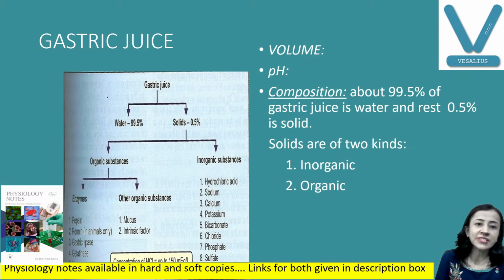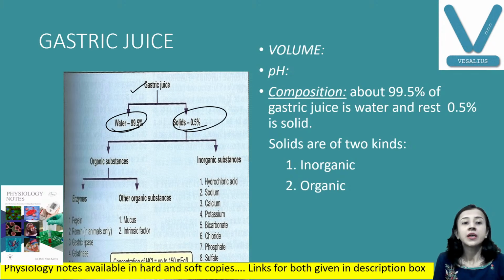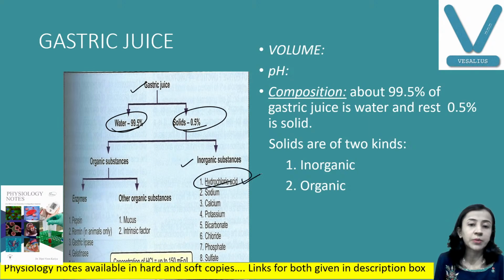You can see here the gastric juice consists of water 99.5% and solids 0.5%. This solid consists of inorganic and organic substances. Inorganic includes all the ions, mainly hydrochloric acid, one of the important constituents. Others are sodium, calcium, potassium, bicarbonate, chloride, phosphate, sulfate and so on.